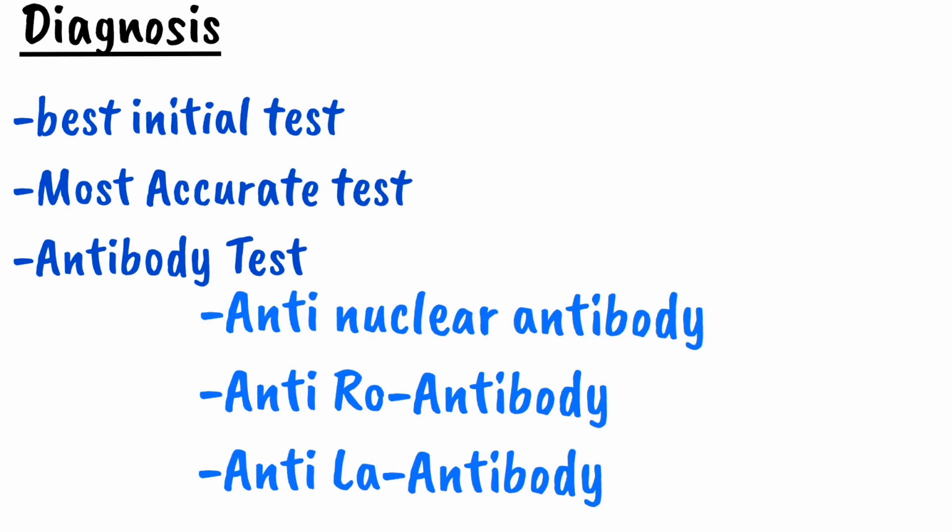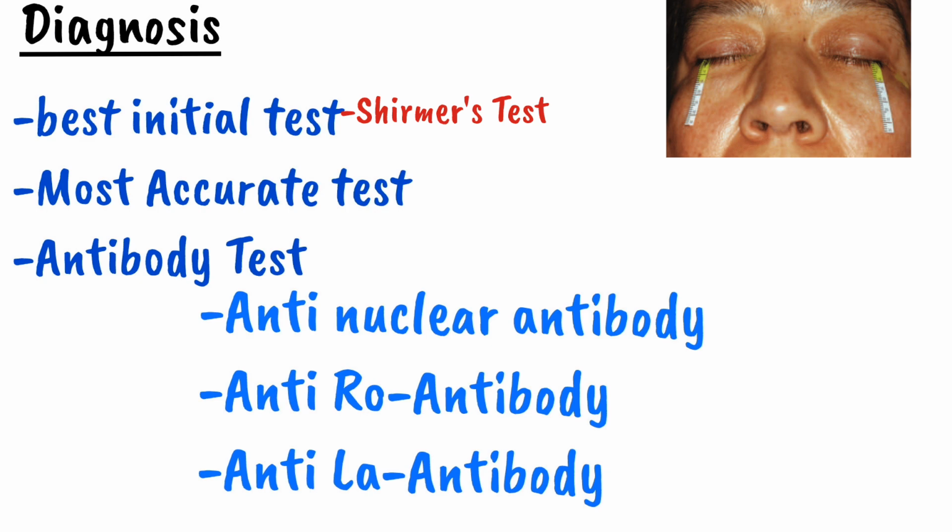So the best initial test for the diagnosis of Sjogren syndrome is a Schirmer's test. This test is used to determine whether the eye produces enough tear to keep it moist. The test is performed by placing a filter paper inside the lower lid of the eye, and after 5 minutes the paper is removed and test for its moisture content.